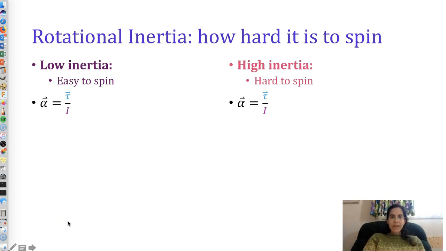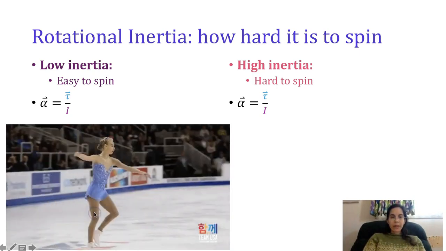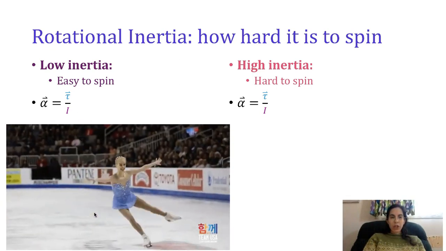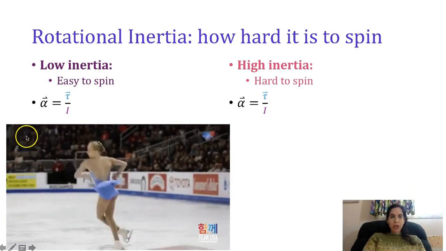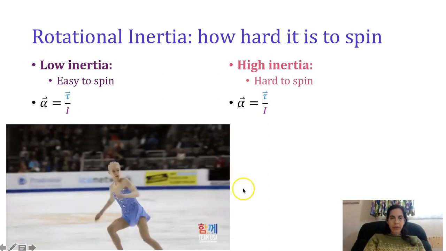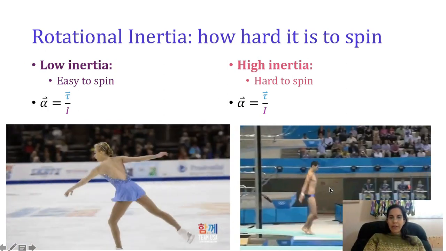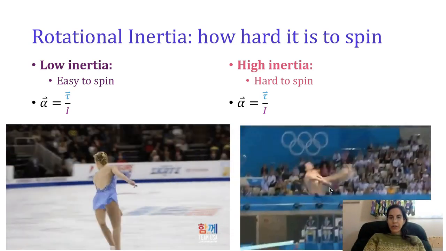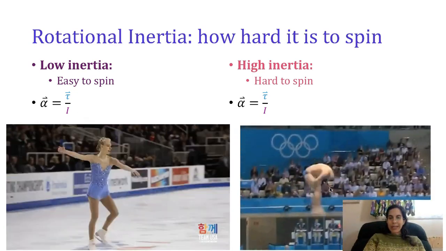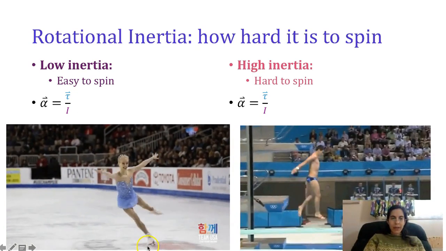Athletes and animals have this down to a science. Think of divers, dancers, figure skaters, anybody who wants to turn very, very fast. Check it out. What does the dancer do with her arms as she goes into the turn? Look at the way she changes her body when she wants to start spinning. Look at the changes she makes when she wants to stop spinning. Look at the diver. See the way he turns and pulls his body in when he wants to start spinning, and the way he straightens out when he wants to stop spinning.